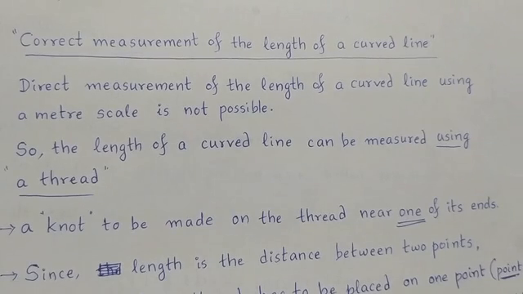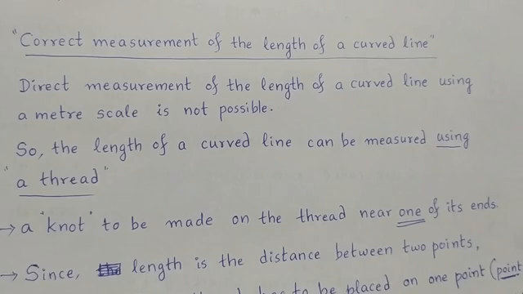When a straight object is given, how to measure? You have length. If a curved line or a curved object is given, and you are asked to measure the length of it, how can you measure the length of a curved line or curved object? Direct measurement of the length of a curved line using a meter scale is not practically possible. So, the length of a curved line can be measured using a thread.